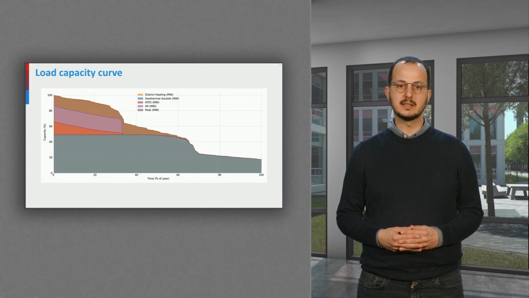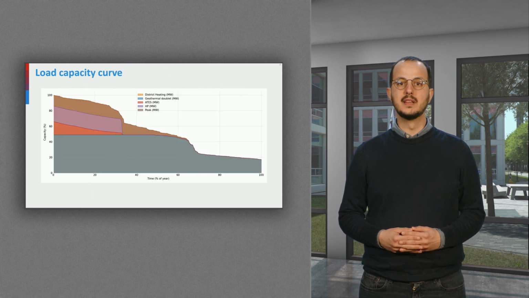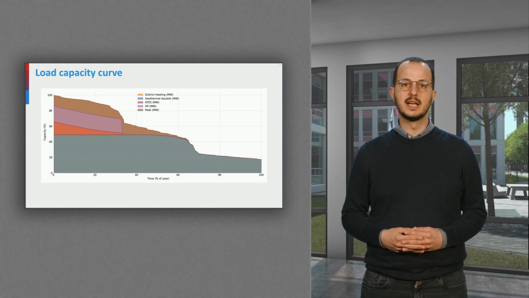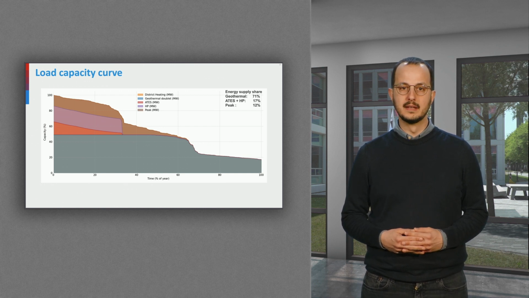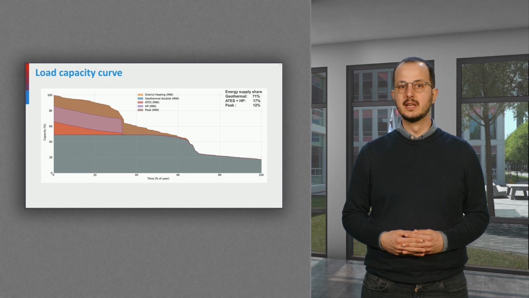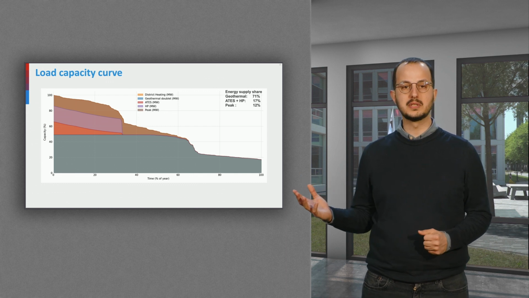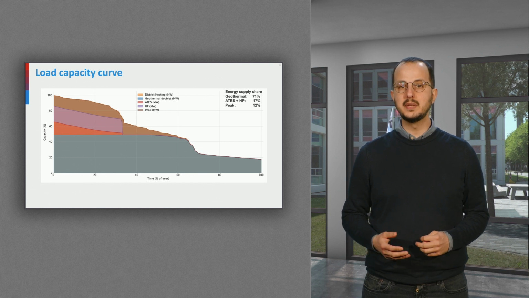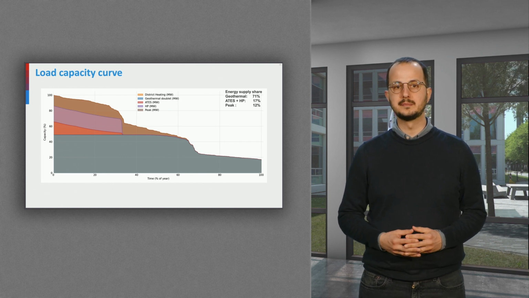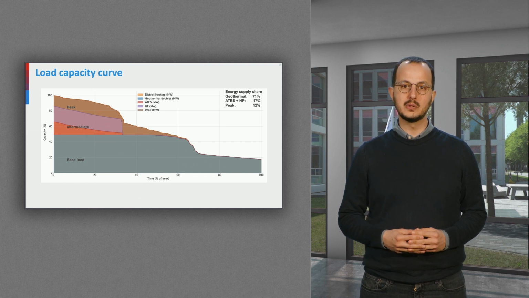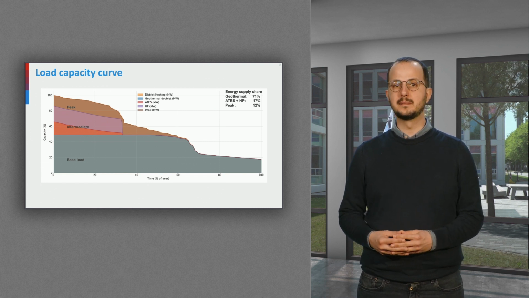From this analysis, we can now estimate the load duration curve, sorting the contribution of each source in descending order. The integral of each curve describes the contribution of each source to the overall energy supply. The geothermal source supplies 71%, the ATES and heat pump system 17%, and the peak source the remaining 12%. The sources are categorized based on their contribution to baseload, intermediate, and peak.